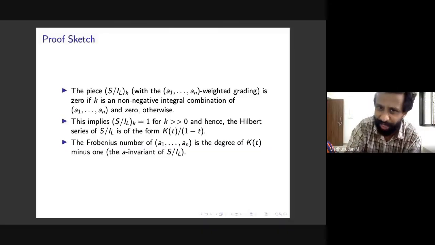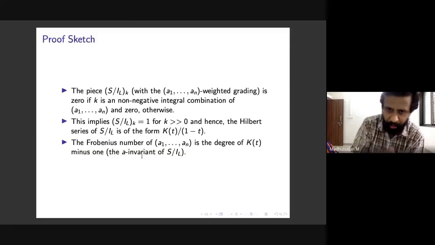One might say you can look at the Krull dimension of S mod IL, and that's 1. So this is anyway immediate, but because of the weighted grading, there is some subtlety. That's why you can't directly apply this argument. So that's why this is a different argument.